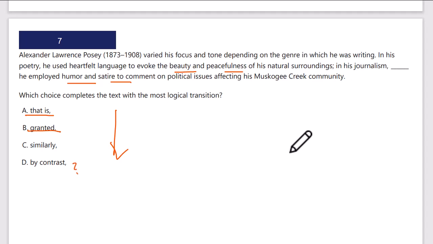Similarly, in journalism, no, it's not the same thing that he's employing. In journalism, granted, but that's not really important. He employed, no, that's not the right idea. In journalism, that is, no, that wouldn't be right either. By contrast, D is going to be the correct answer for 7.